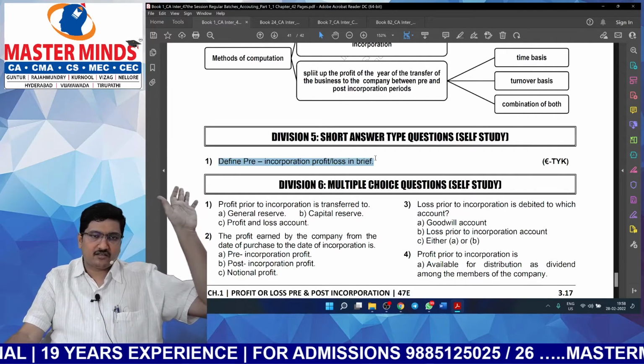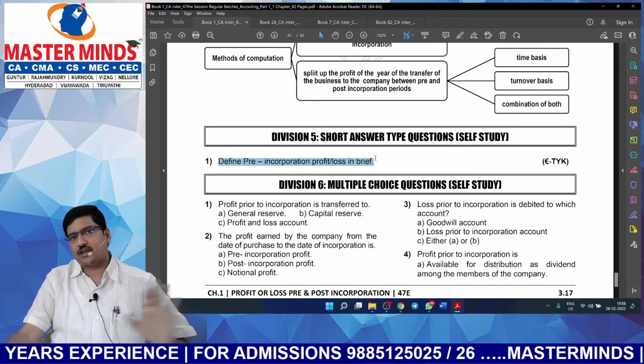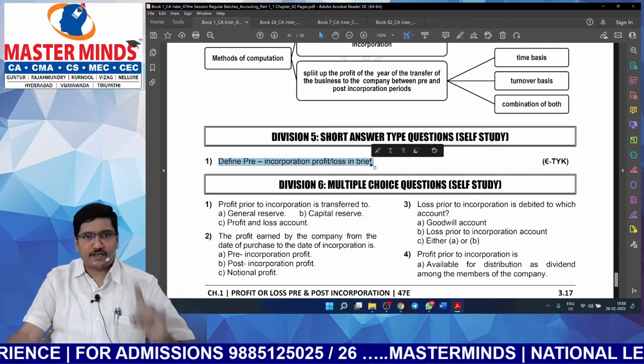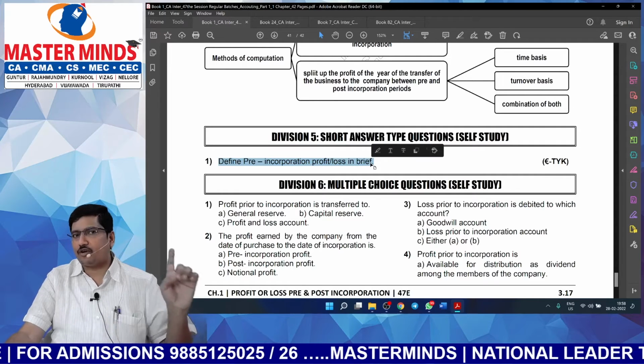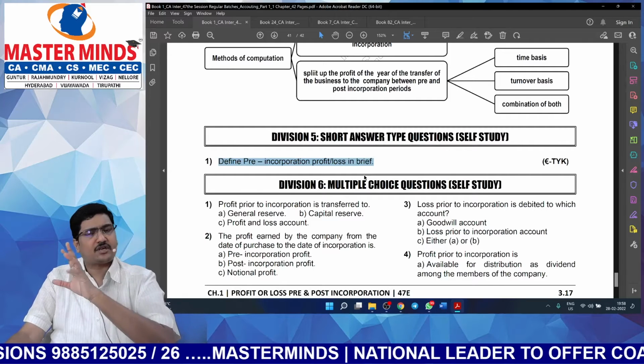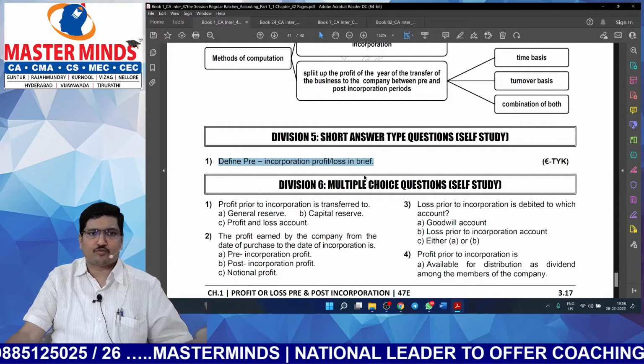Remaining theory content, it is sufficient to read and understand. You need not learn it by heart. But for this one single question, you need to learn it by heart and reproduce the answer. That is the purpose of giving short answer questions. In some chapters, hardly 3 to 4 questions will be there, not more than that.